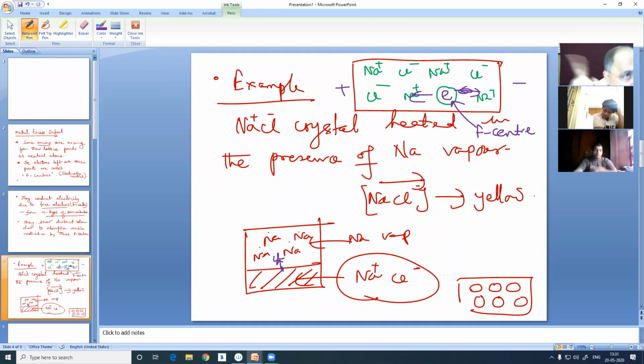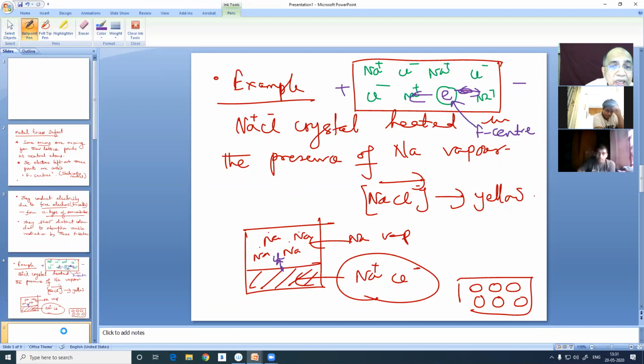It was having already stoichiometric defect if it is a commercial salt. And now we have introduced, by heating sodium chloride in sodium vapor, the non-stoichiometric defect, metal excess defect, by removing chlorine atoms to the surface and allowing that to react with the neutral sodium atoms and becoming again sodium chloride, right?